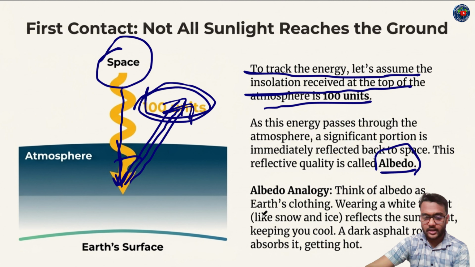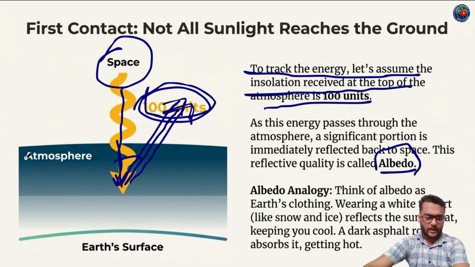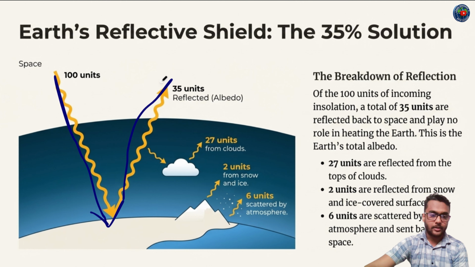Albedo analogy: think of albedo as the Earth's clothing. Wearing a white t-shirt, like snow and ice, reflects the sun's heat and keeps you cool. A dark asphalt road absorbs it and gets hot. If the atmosphere consists of greenhouse gases, then the insolation will be absorbed, and the temperature of the atmosphere will rise. This is known as the greenhouse effect. 100 units come towards the Earth's surface, and 35 units are sent back towards space through the atmosphere, and this reflected portion is known as albedo.